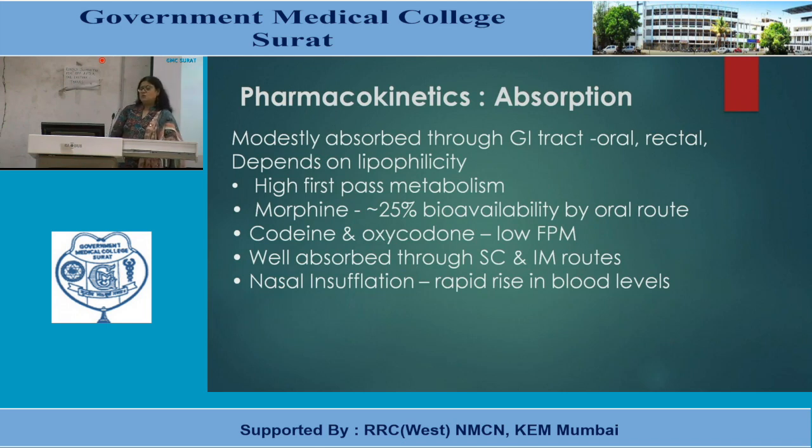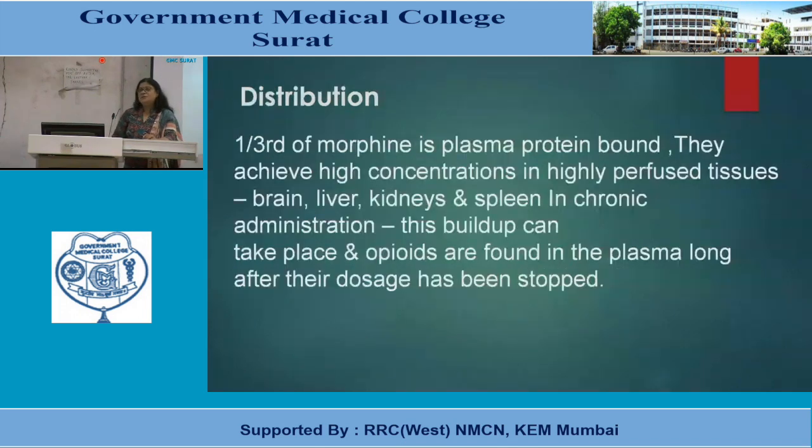Codeine and oxycodone have low first pass metabolism. But they are well absorbed through subcutaneous and intramuscular routes. Nasally they can also be inhaled, and by this route the blood levels are very high. Distribution: one third of morphine is plasma protein bound.